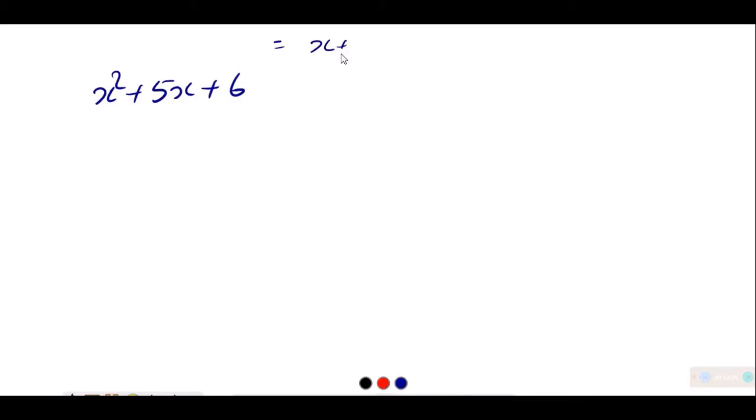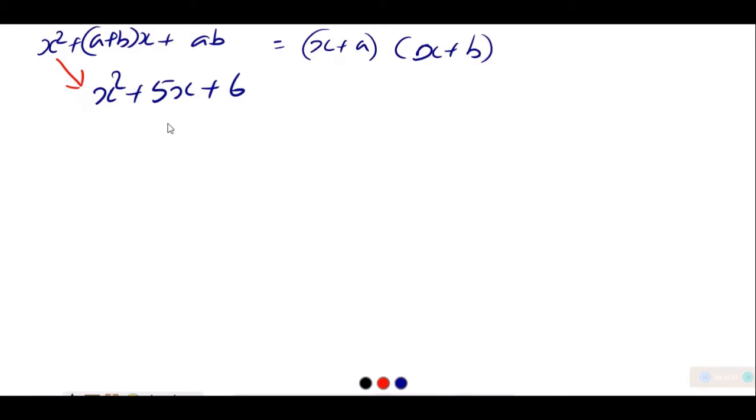We will find that x plus a into x plus b, when expanded, became x square plus a plus b into x plus a into b, ab. Now this is almost the same type of expression. Here a plus b is replaced by 5 and this must be the product of a and b.